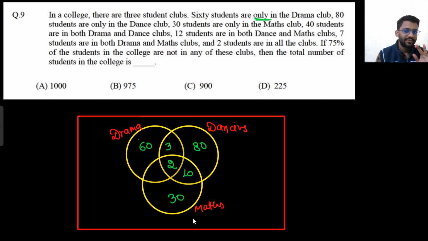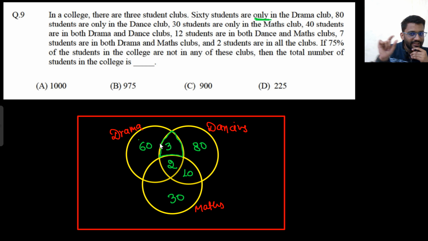Are you getting this point? This 38 represents only these many people. What does 38 represent? The students which are in drama and dancing but not in all 3, or we can say which are in drama and dancing but not in mathematics.